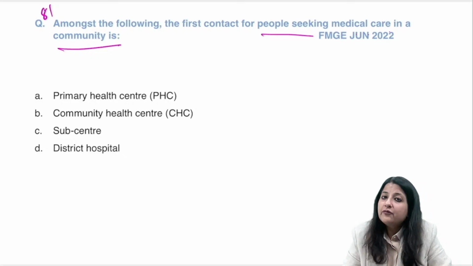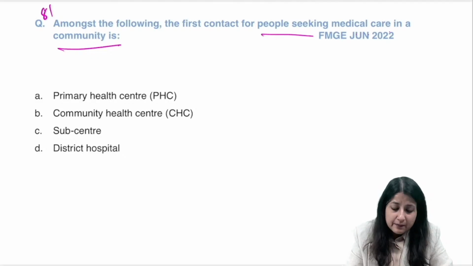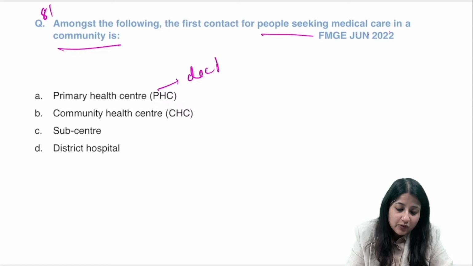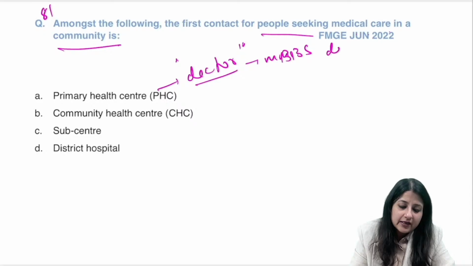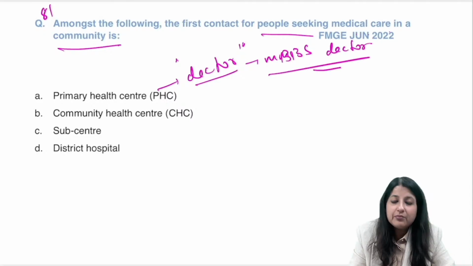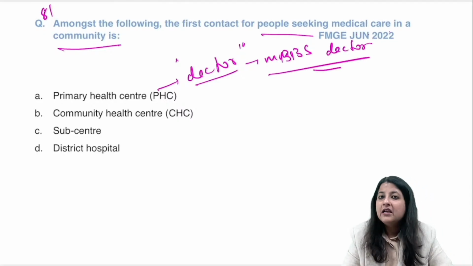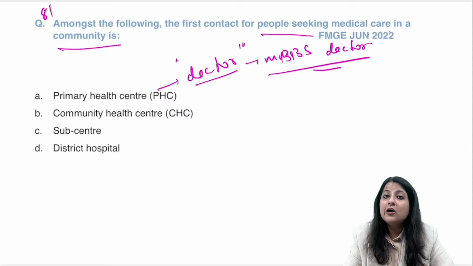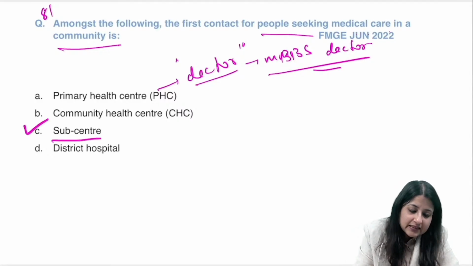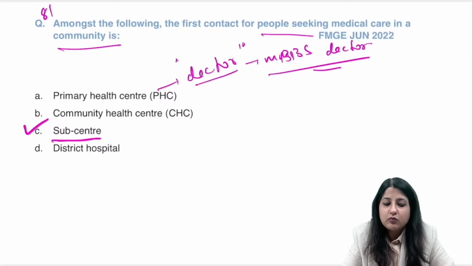Will you get medical care only in PHC? No. In PHC it is the first point of contact with the doctor. If I wrote MBBS doctor, it is primary health center. But what is the first contact for people seeking medical care in a community? It is always sub-center. That's the first point of contact.